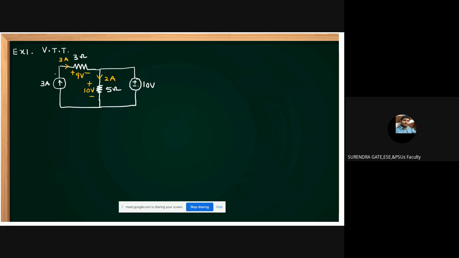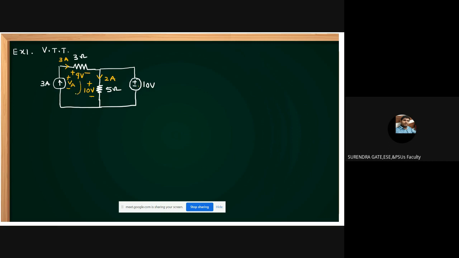Now, what is the voltage across this current source? I don't know the polarity across it. It may be plus minus or it may be minus plus. Any polarity we can expect. Just I am assuming some polarity. I am assuming this polarity is plus minus, voltage V across the current source.